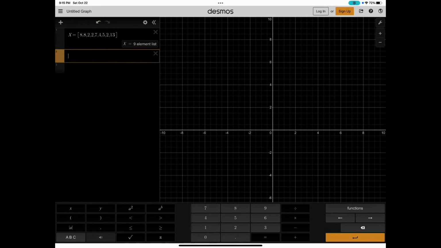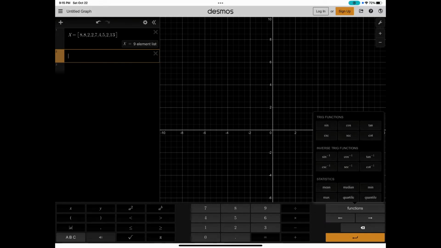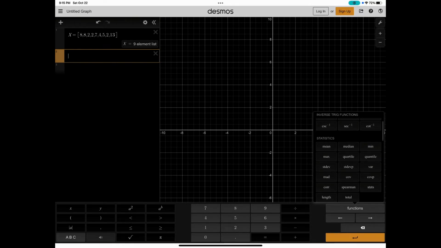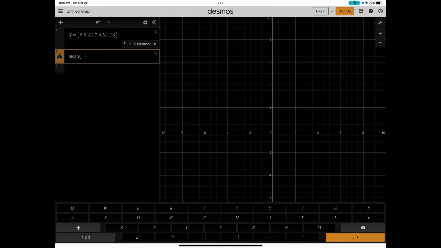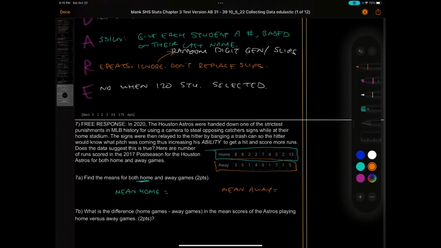And then you want to go down to the second one. And for right now, you probably haven't memorized all of the functions. So go to functions in the bottom right. And you can scroll through the different statistical ones. And the one we're looking for is the mean. Type in a capital X. And then you have an answer of 5.7 rounded to the nearest tenth. So 5.7, and then away games, they were scoring 3.